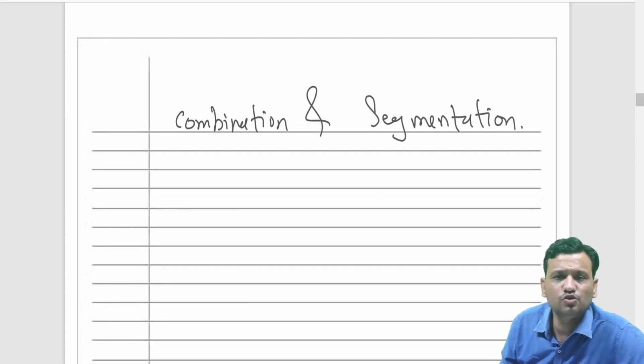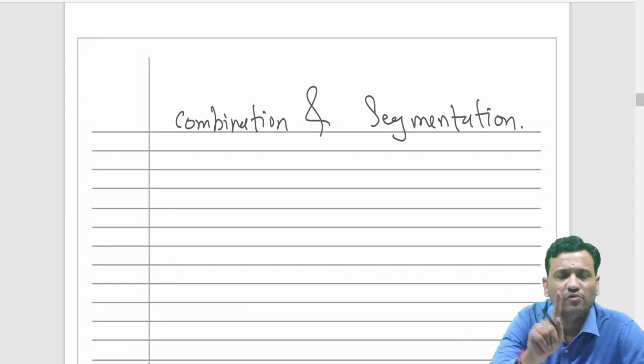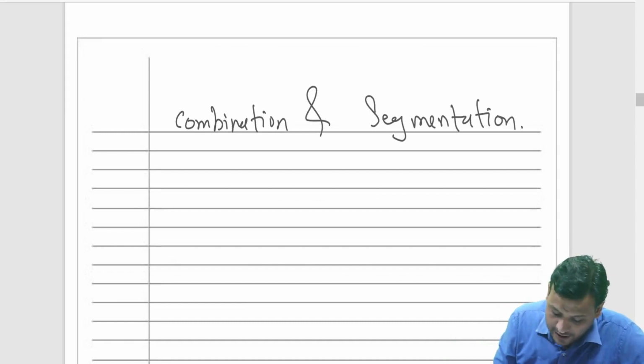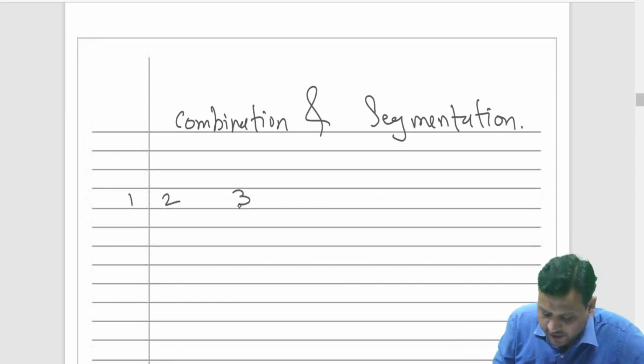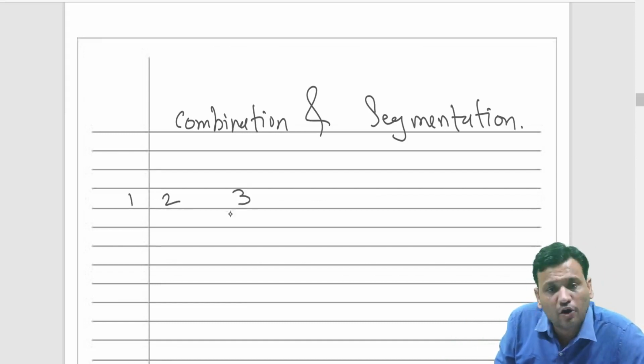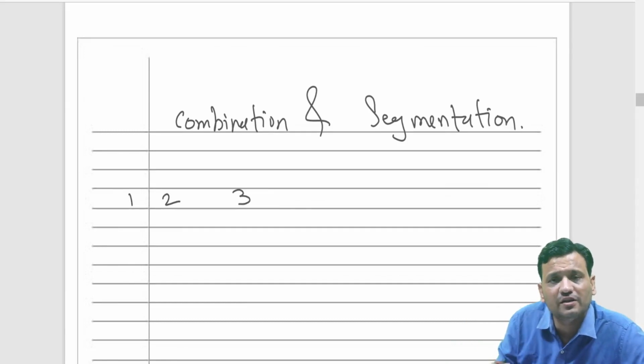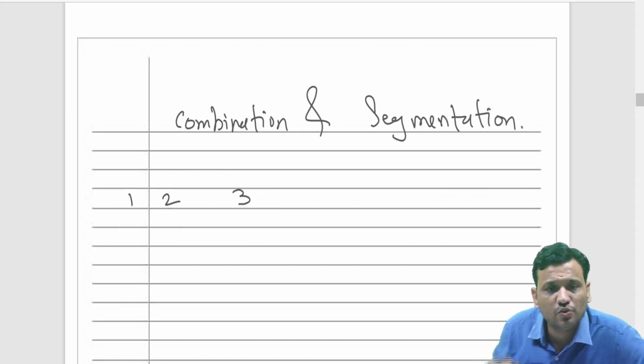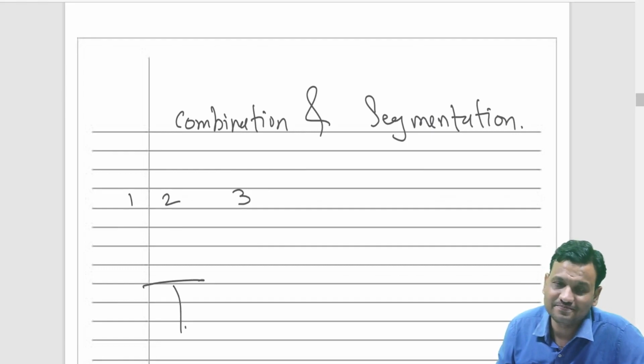Then the standard says don't prepare different accounts, prepare only one contract account for all. Like I have contract 1, contract 2, contract 3, but all these three contracts require construction of similar assets, and the negotiation was done together. So the standard says don't prepare 3 accounts, just prepare one account. That is nothing but combination.